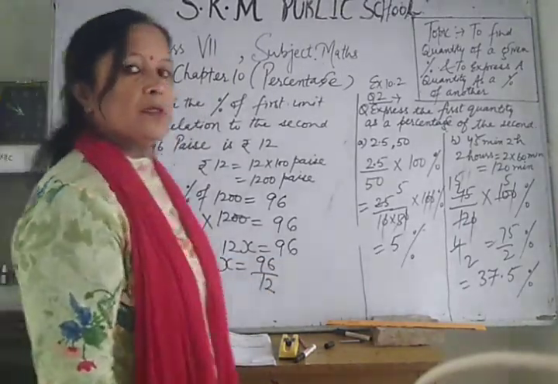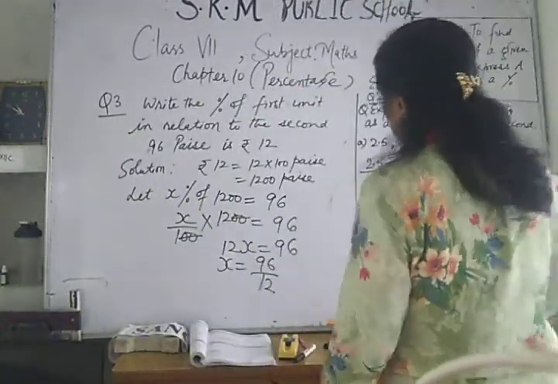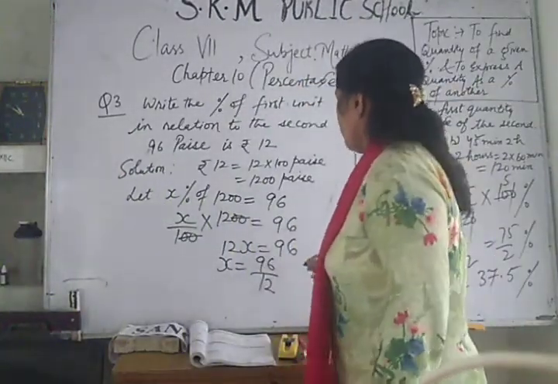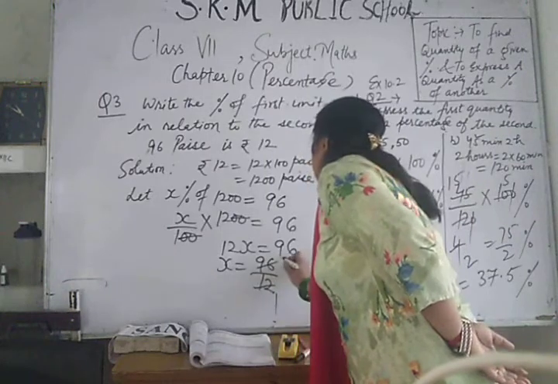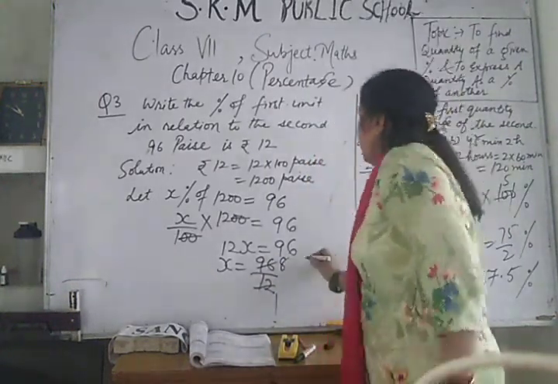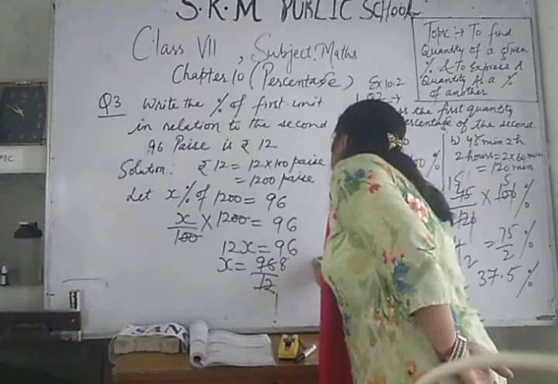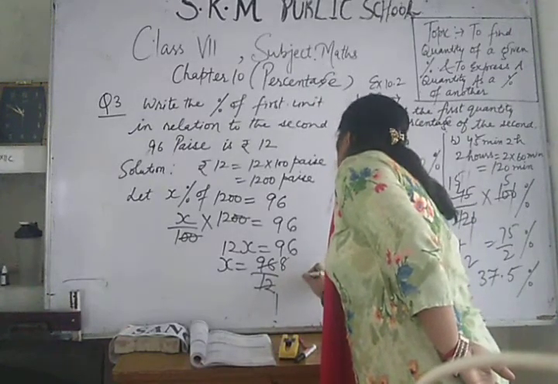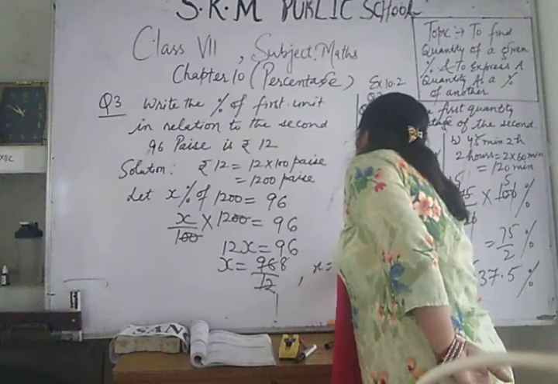Now tables. 12 8s are 96. So it will be how much? 8%. So x is equal to 8%.